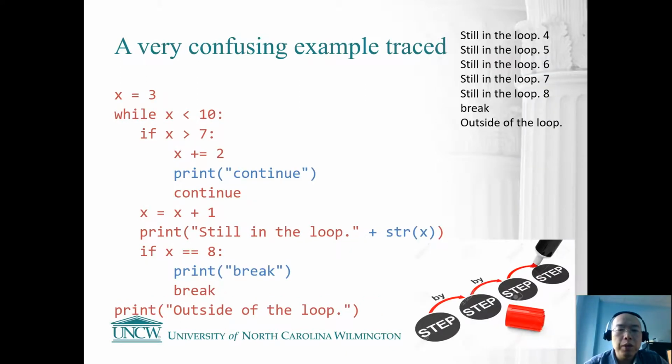So how do I do that? Here is my trick. Right before the continue is triggered, I'm going to print continue. And right before break is triggered, I'm printing break. And in the body, where originally I have still in the loop, I also want to print the x value.